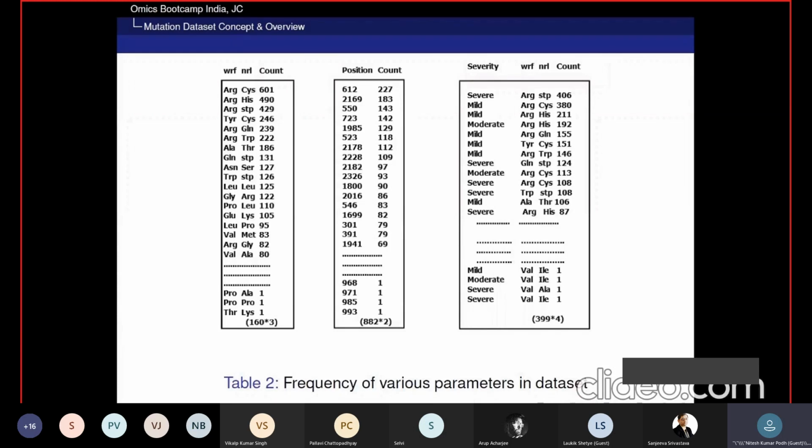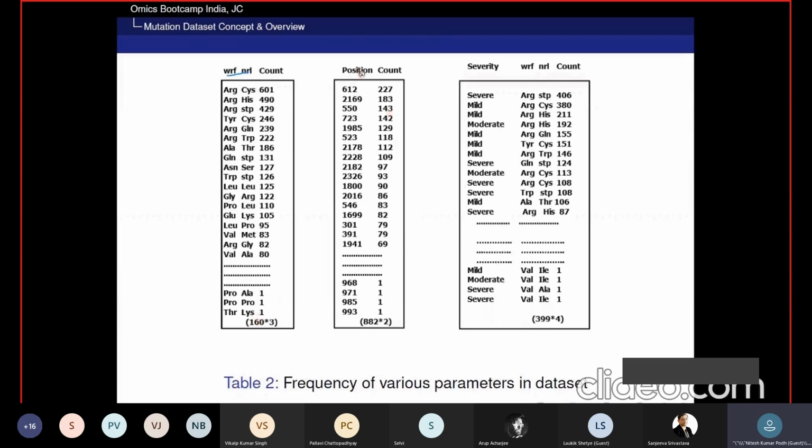When we find a relationship between wild residue and new residue at protein level, we found 160 unique records out of a total of 6,286.